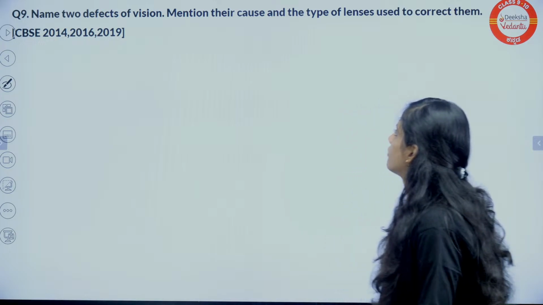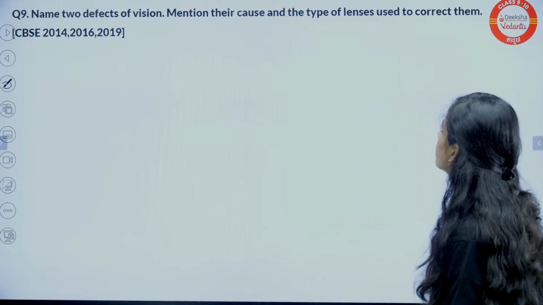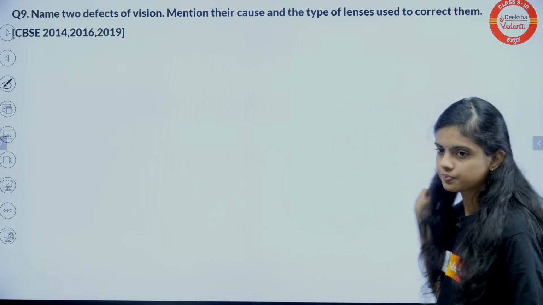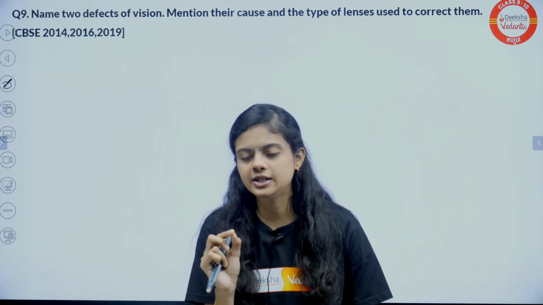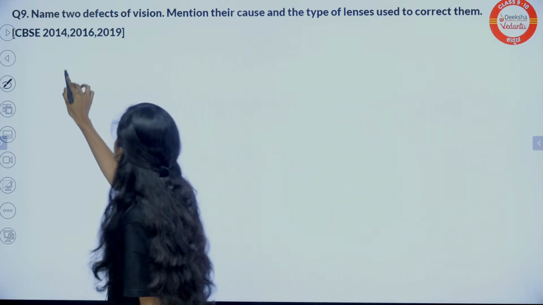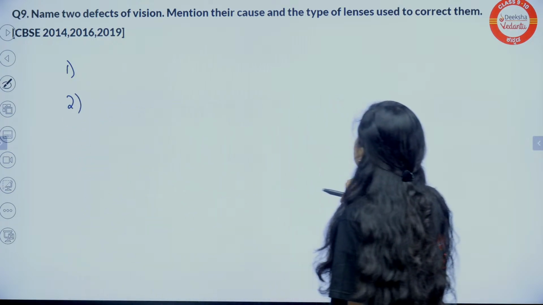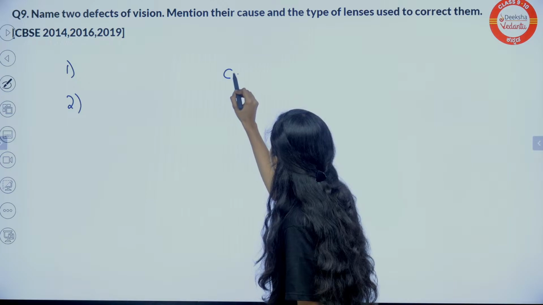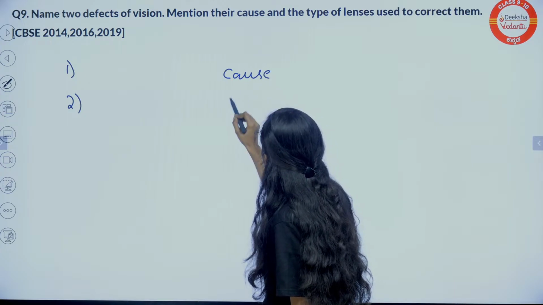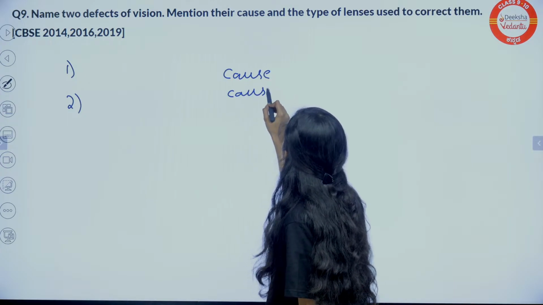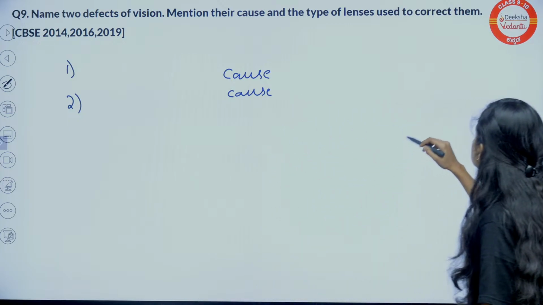Name two defects of vision, mention their causes, and the type of lens used to correct them. Tell me quickly in just points: defect number 1, defect number 2. Mention their cause, one cause for each, and the type of lens used to correct.